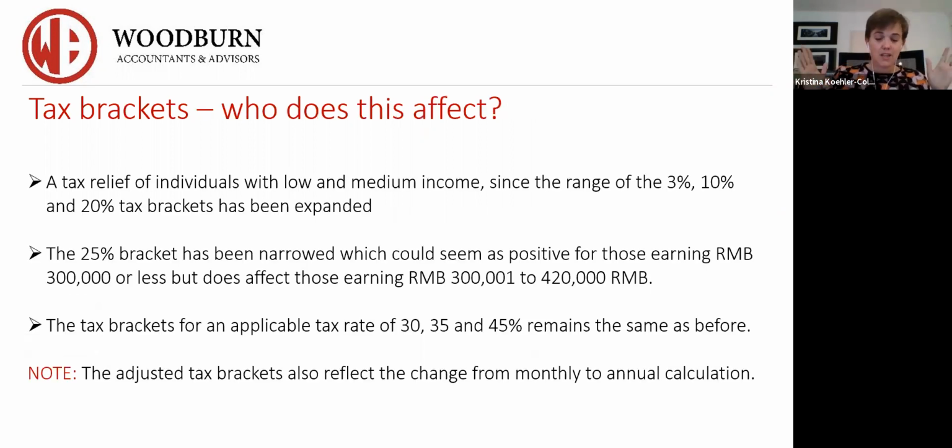Now, the adjustment of the tax brackets that were made in 2018 will mainly lead to tax relief for individuals with low to medium income, particularly those in the range of the 3%, 10%, 20% tax brackets. The 25% tax bracket has been just generally narrowed. And obviously those in the higher tax brackets, which is predominantly a lot of the expatriates seconded to China, are going to have more income tax liabilities if they hit the 30, 35, and 45%.